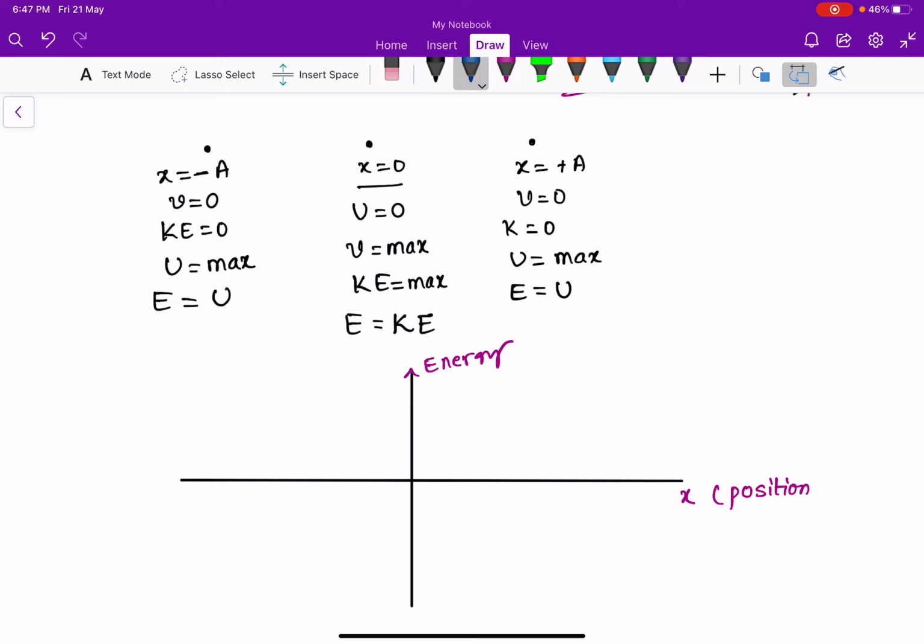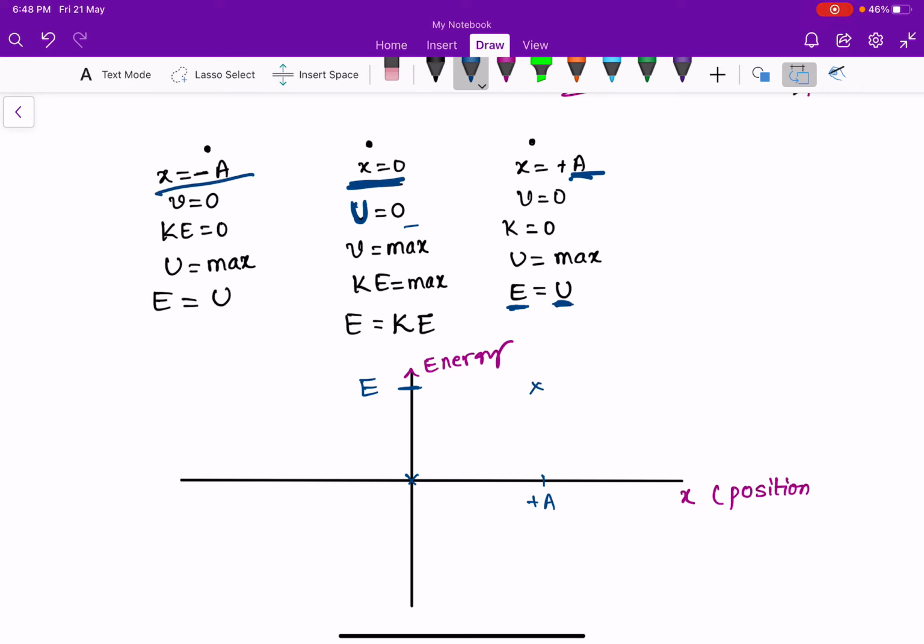So here at x equal to 0, potential energy U is equal to 0. At x equal to plus a, potential energy is equal to total mechanical energy. Let this be the total mechanical energy. At x equal to plus a, total energy is simply equal to potential energy.